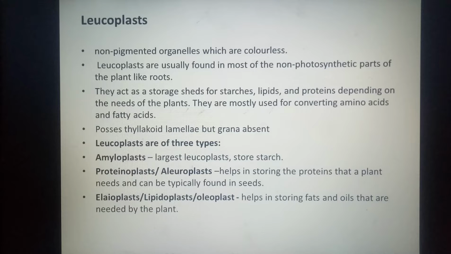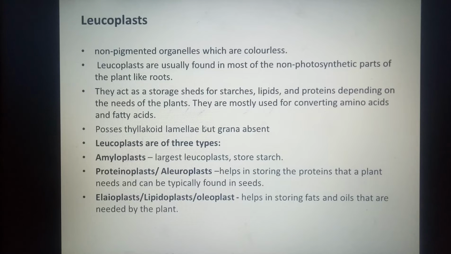Those leucoplasts which store starch are termed amyloplasts. Those leucoplasts which store proteins are called proteinoplasts or aleuroplasts. The elaioplasts or lipidoplasts are the ones which store the fats and oils which are needed by the plant.